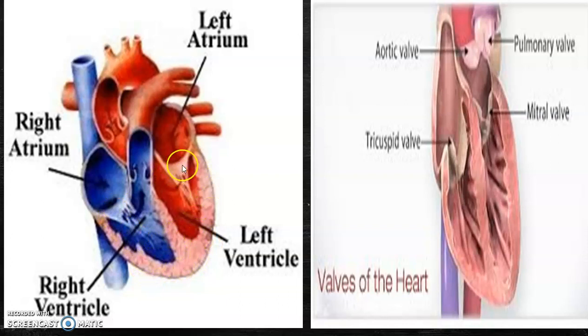They are separated by means of valves. The right atrium and right ventricle are separated by the tricuspid valve, whereas the left atrium and left ventricle are separated by the mitral valve, or bicuspid valve. In between the two sides we have a septum, which divides the heart into two portions and prevents the mixing of pure and impure blood. These are the four valves. You can see the tricuspid valve here with three leaflets, and the mitral valve, otherwise known as the bicuspid valve, has two leaflets. The other valves are also known as semilunar valves.